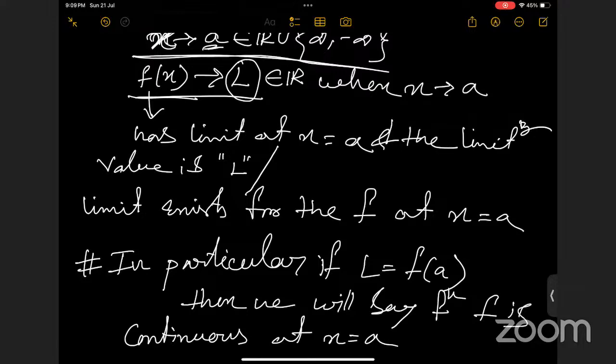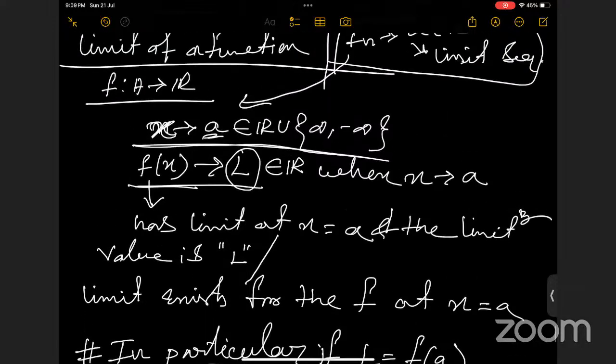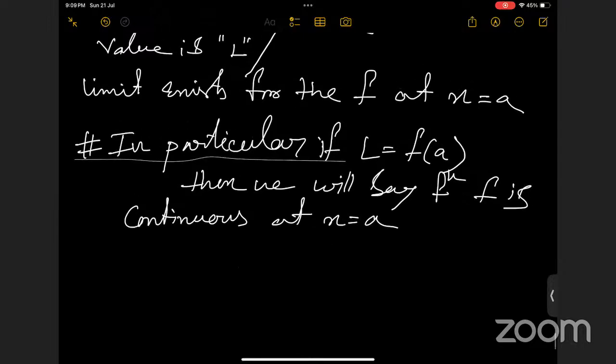Fine. So we know what a limit is. If in particular our limit equals the functional value of the function at that particular point, then we will say the function is continuous at that point.